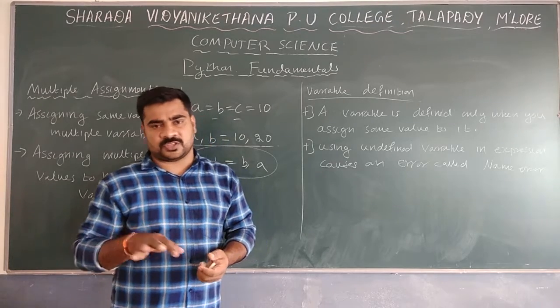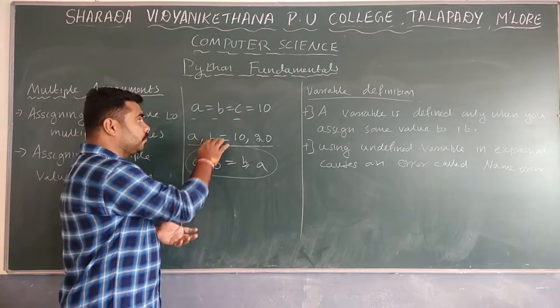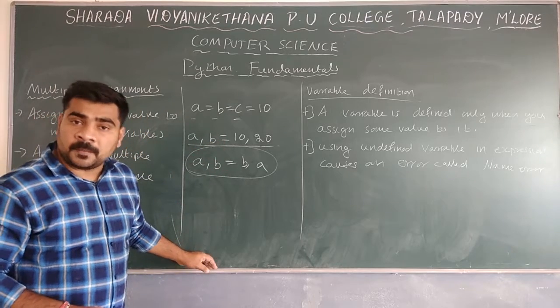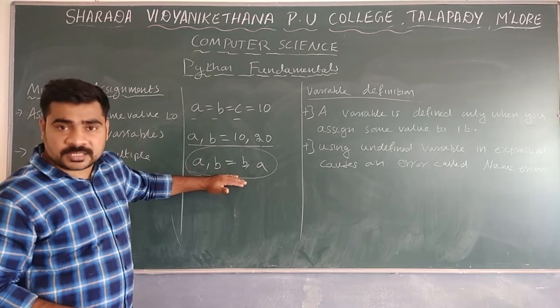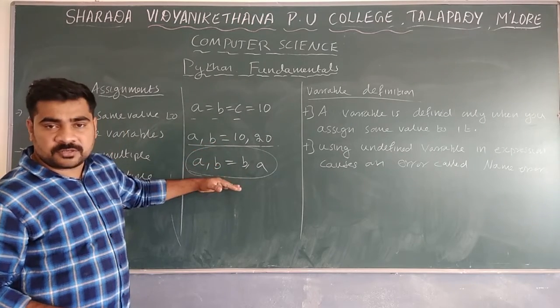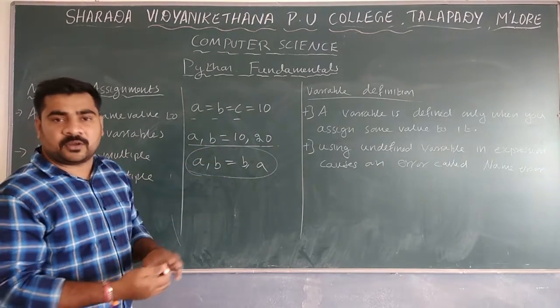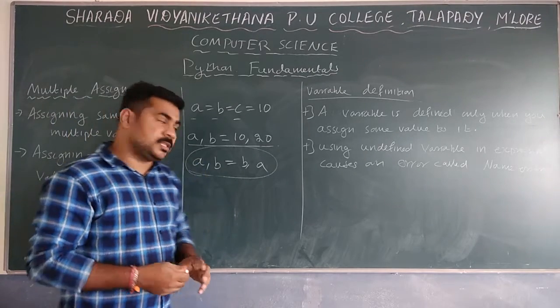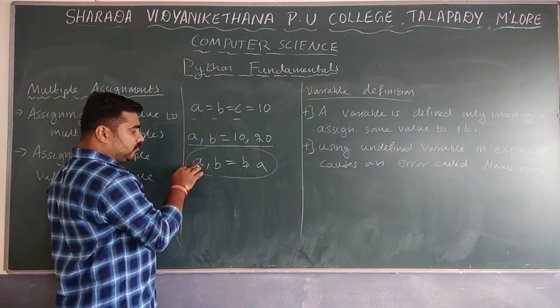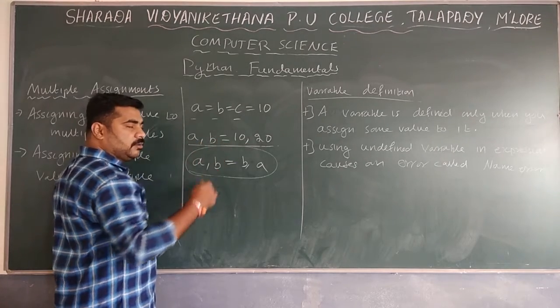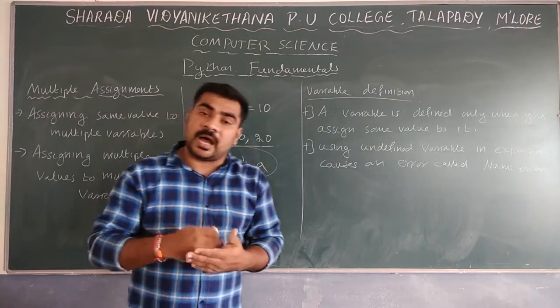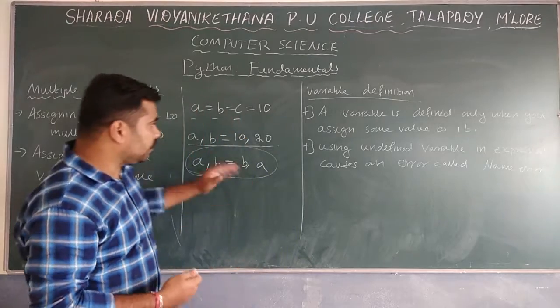This is an easy method to interchange. First you give the values, next you interchange them, and automatically the values will be interchanged. A value will be 20 and B value will be 10, where earlier A was 10 and B was 20. The values are interchanged in a Python program.